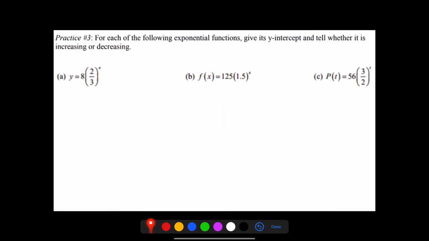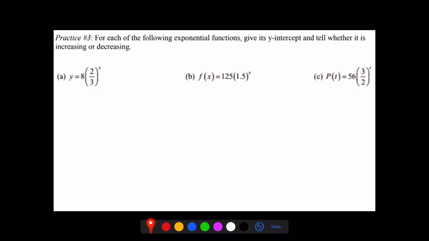All right, lastly, go ahead and try out practice number 3. For each of the following exponential functions, give its y-intercept and tell whether it's increasing or decreasing. So again, our y-intercept is our a value. So in the case of a, our y-intercept is 0, 8. And since our b value is less than 1, it's decreasing.